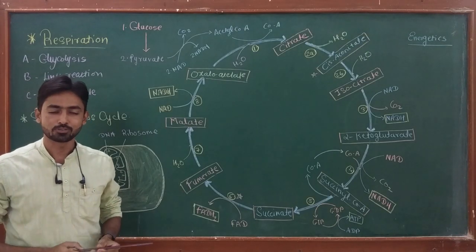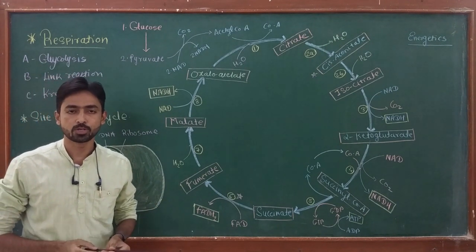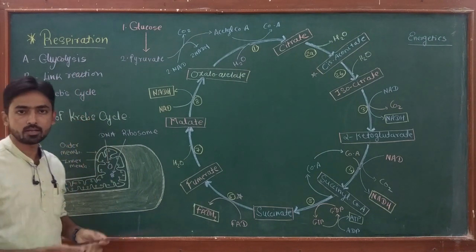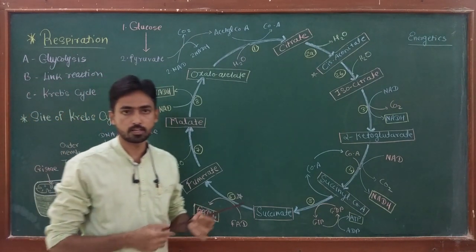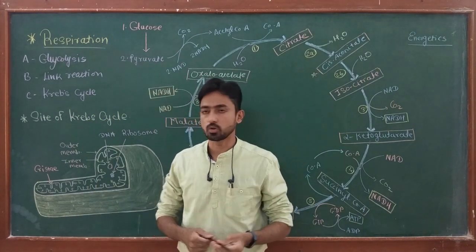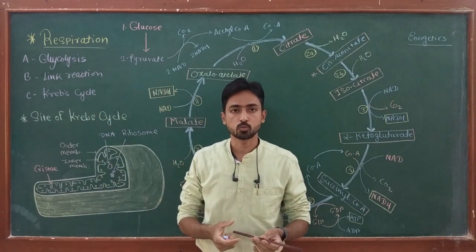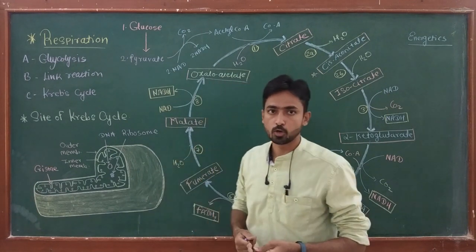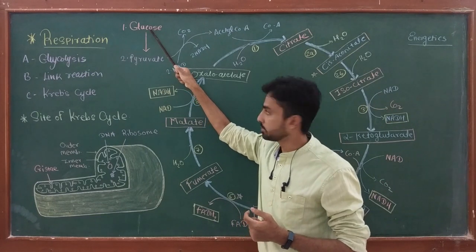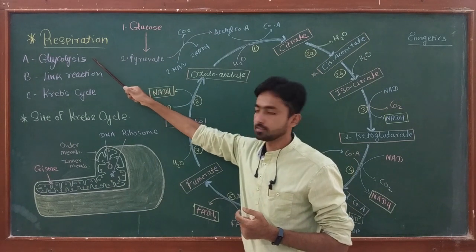Hello friends, I have started a video series on the topic cellular respiration. In my previous two videos, I discussed in detail glycolysis and the link reaction. When any glucose molecule enters the cytoplasm of the animal cell, the first reaction that occurs is glycolysis. It is a 10-step process in which one glucose molecule is converted into two molecules of pyruvate. Here you can see one glucose molecule, composed of 6 carbon atoms, degraded into two molecules of pyruvate by the process of glycolysis.